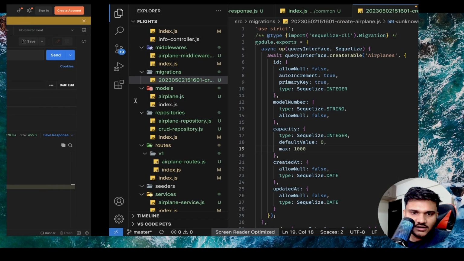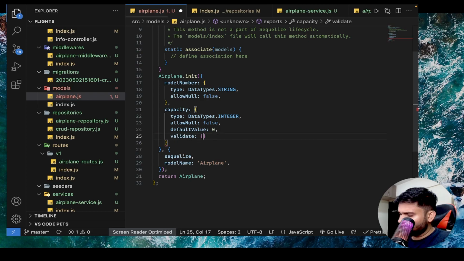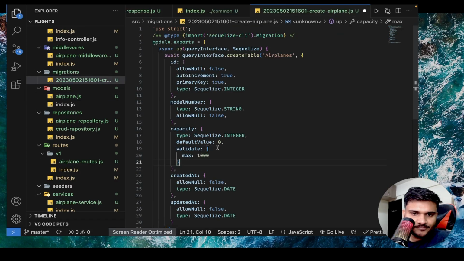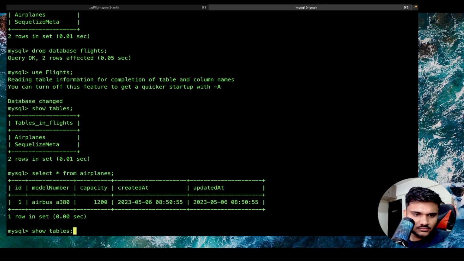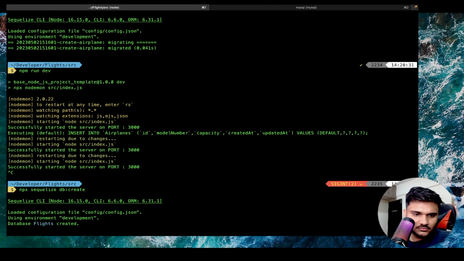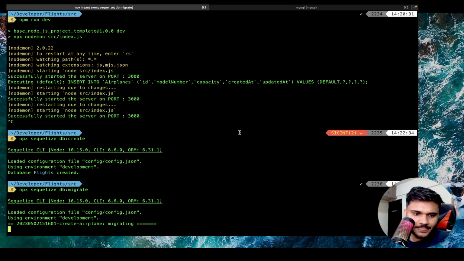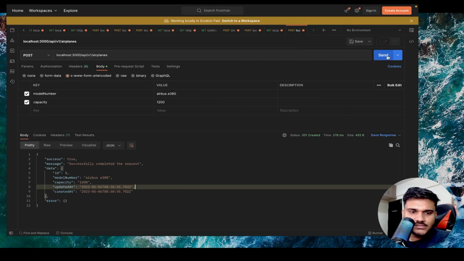Right. If you have to add custom validations, you should not put them directly like this. You should add something like this. Validate. And now you can add the validations. Max 1000. This was something that I was missing. I'll add the same here as well. Okay. And now I'll just quickly drop the DB again. Okay. And I'll reset everything. Create. Migrate. Okay. Let's start the server. npm run dev. Okay. Let's send it now.